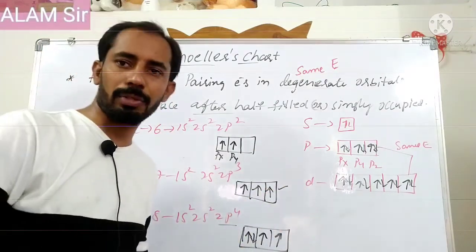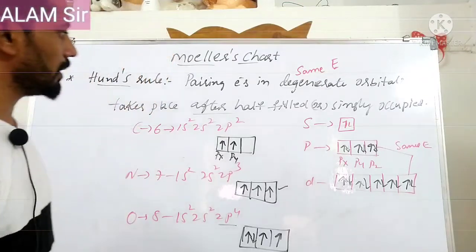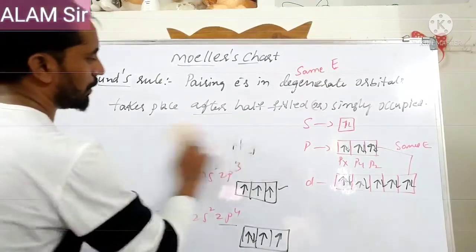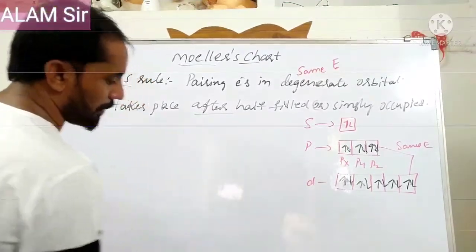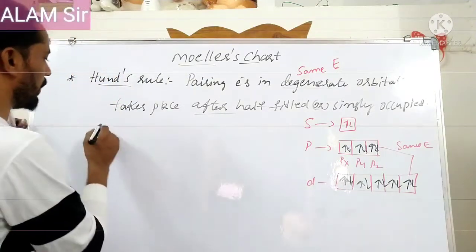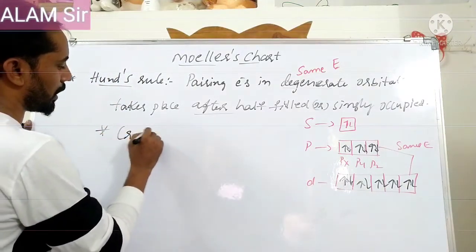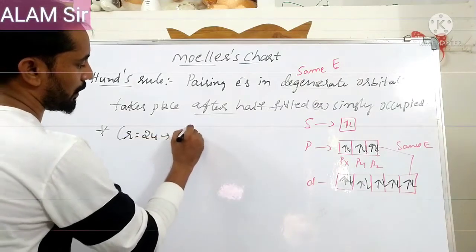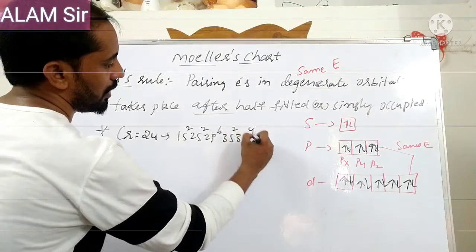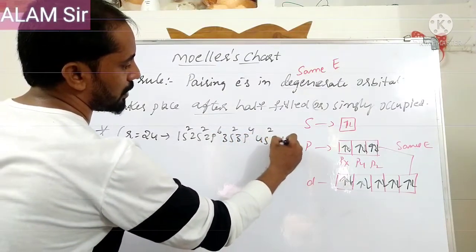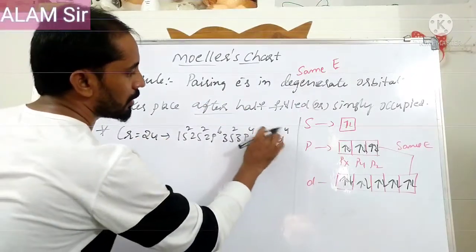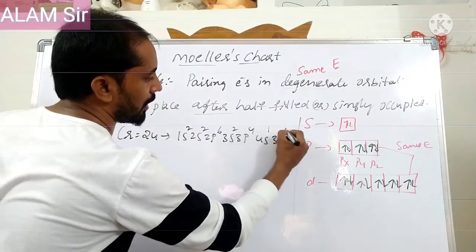Half filled means more stable; we will discuss that. So this is the electronic configuration of the elements. Within the first 30 elements, 2 elements have a different electronic configuration, and those are very important. One is chromium, atomic number 24: 1s2 2s2 2p6 3s2 3p6. Next, 4s2 3d4 should come if we write according to the rules, but here there is a small change: 4s1 3d5.